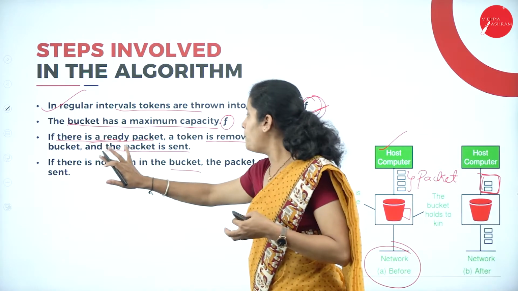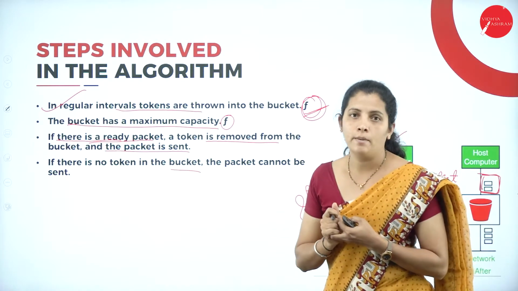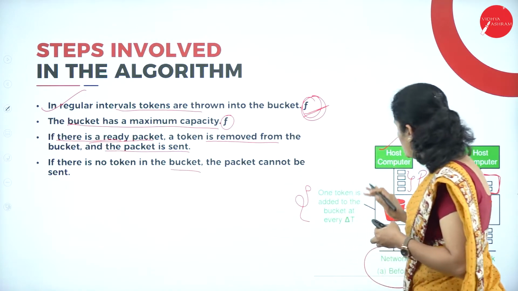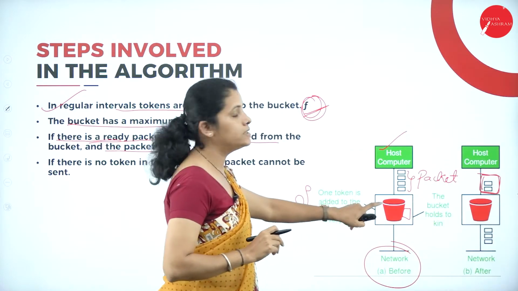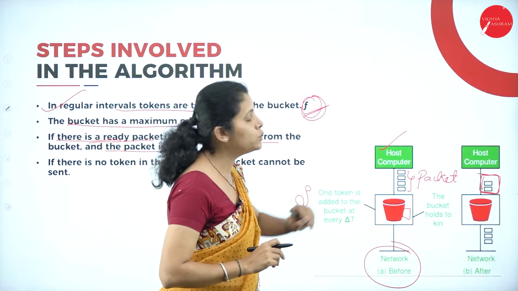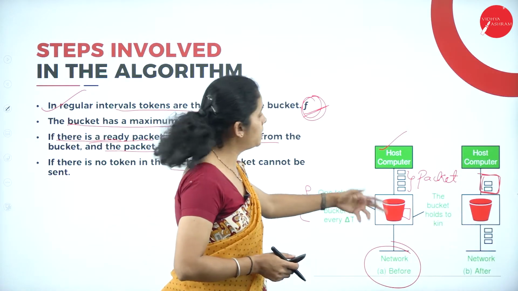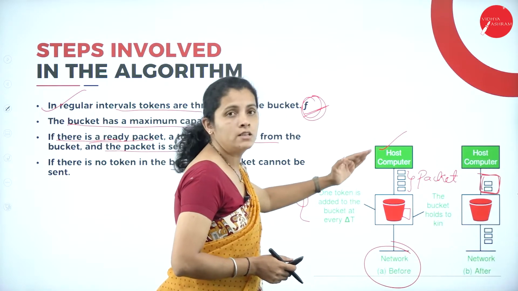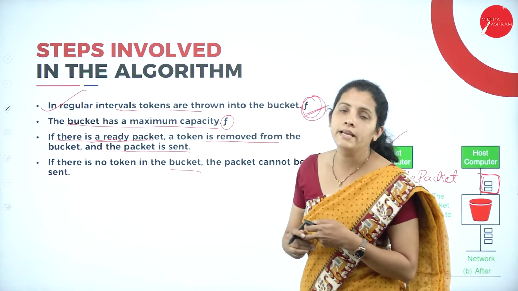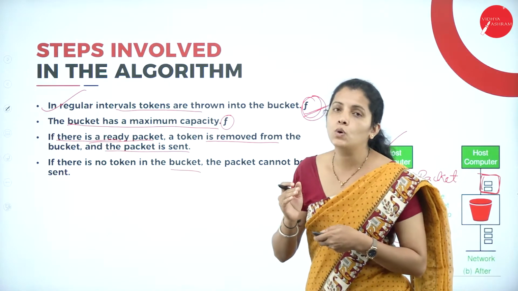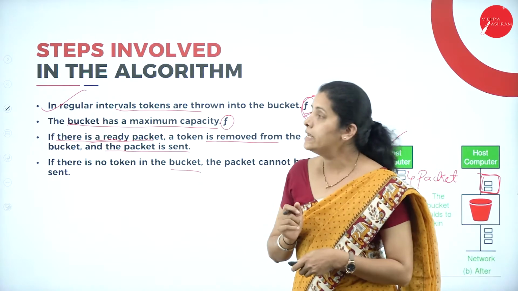If there is no token in the bucket, then you cannot send the packet. According to the example, we have 3 tokens in the bucket. So what I want to do is remove all 3 tokens from the bucket and send 3 packets at a time. So it is mainly used to control and to transfer bursty data.